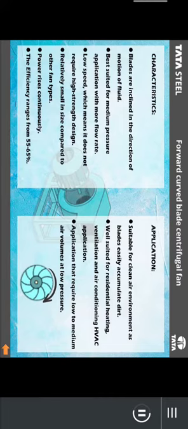As we now got a clear-cut idea about the characteristics, let us now go through the applications in which it is used. Application: suitable for clean air environment as blades easily accumulate dirt. Well suited for residential heating, ventilation and air conditioning, HVAC application. Application that require low to medium air volumes at low pressure.